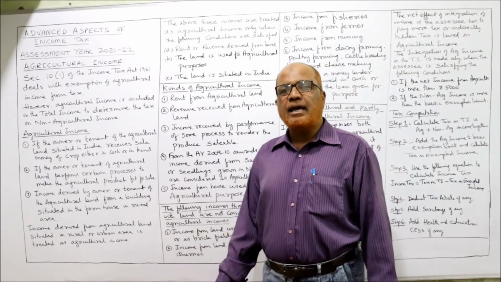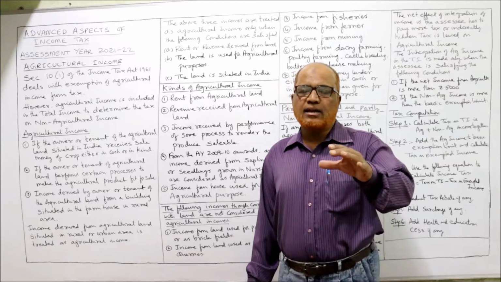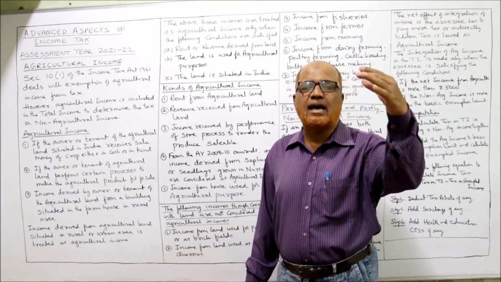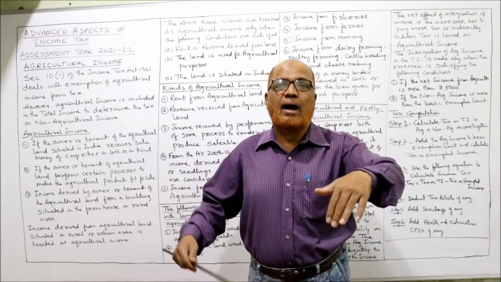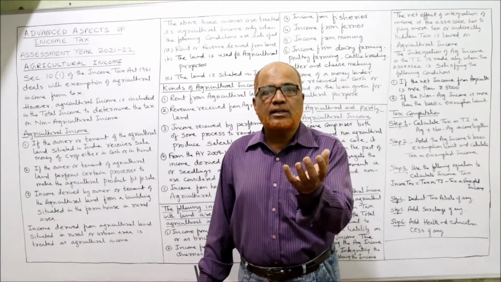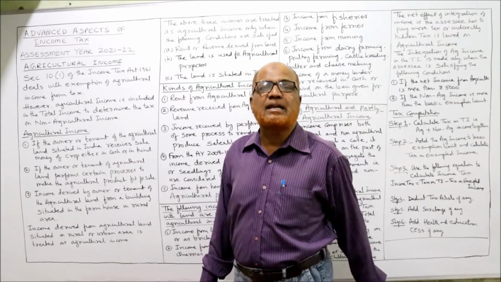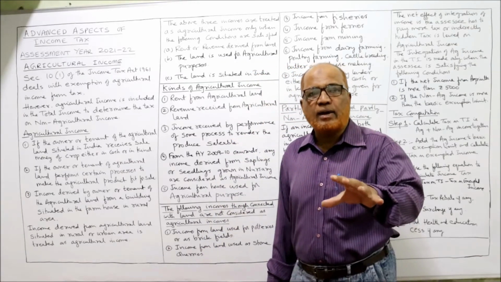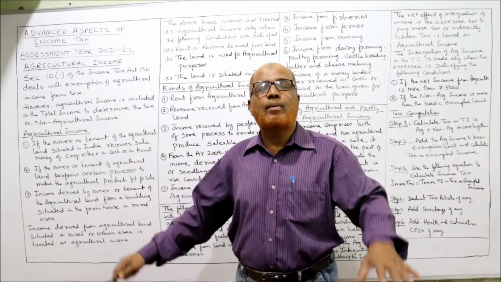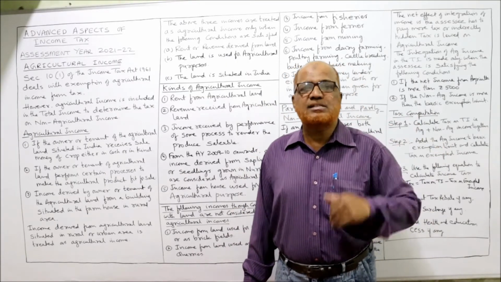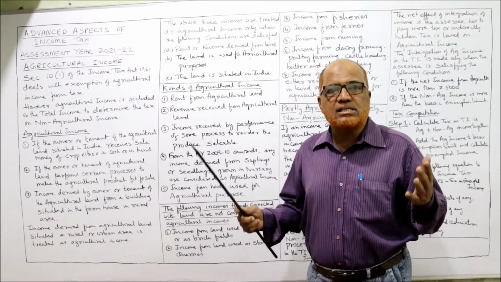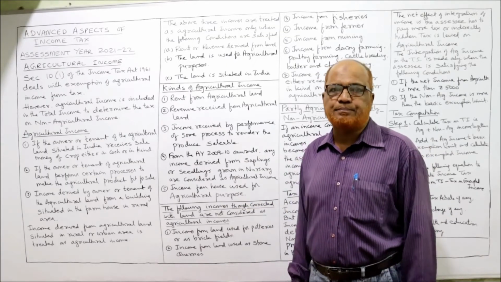Now what do we mean by agricultural income? Because the Income Tax Act says agricultural income is exempt, everybody will try to show his income as agricultural income so that they can escape from tax liability. That's why the Income Tax Act has given elaborate provisions regarding how to say that an income is agricultural income. What are the characteristic features of agricultural income?